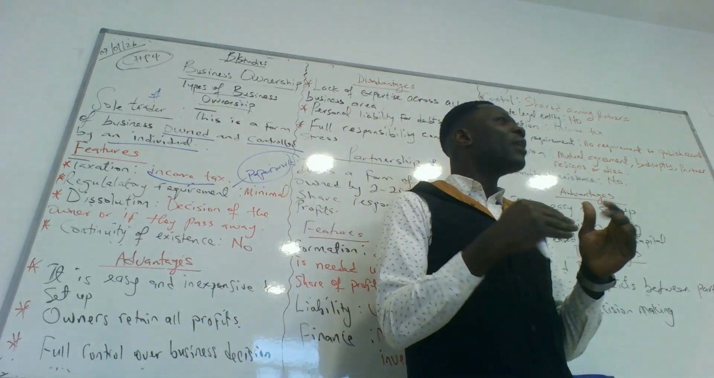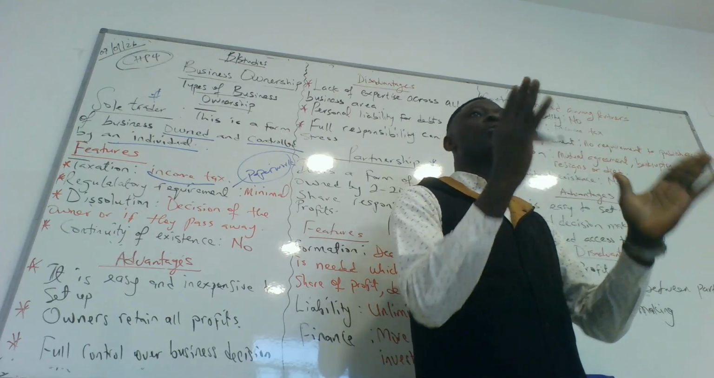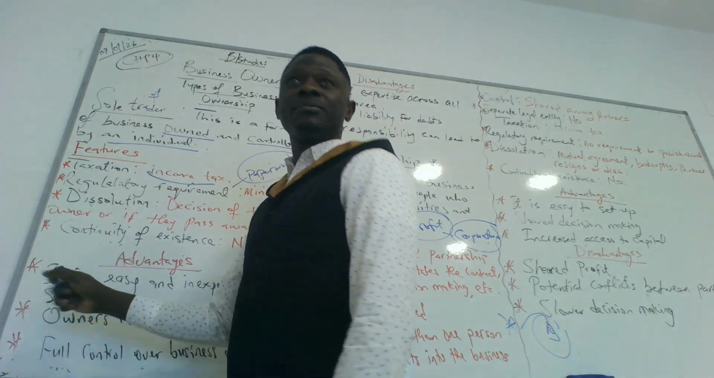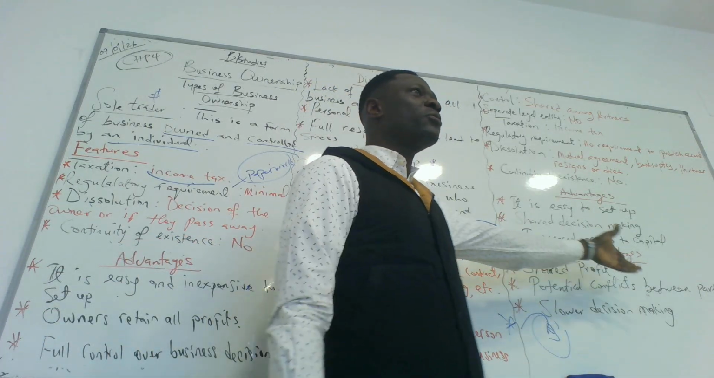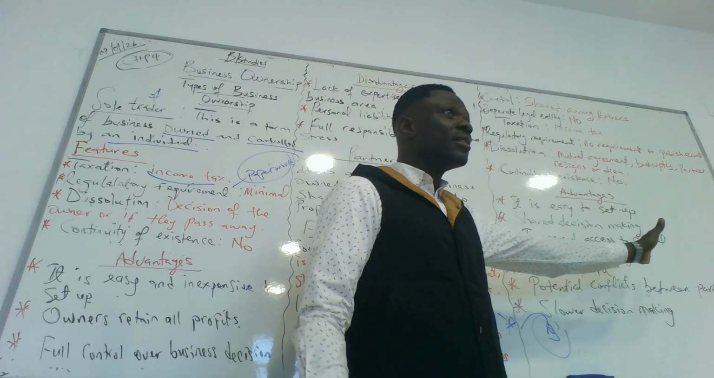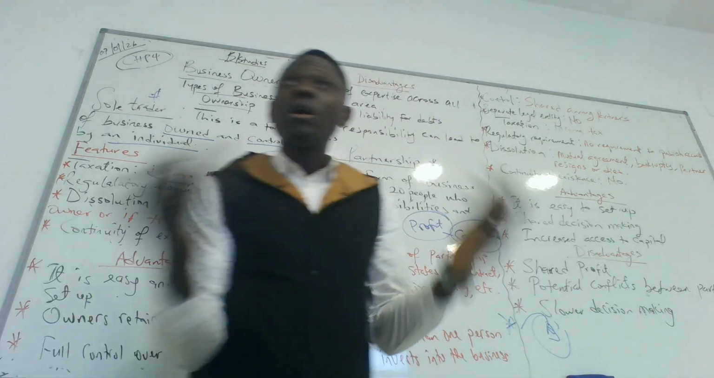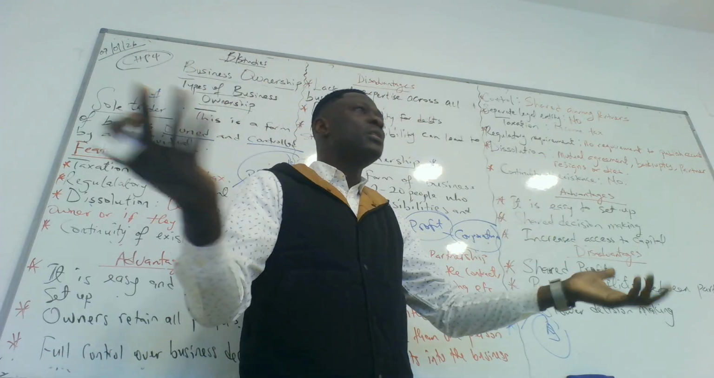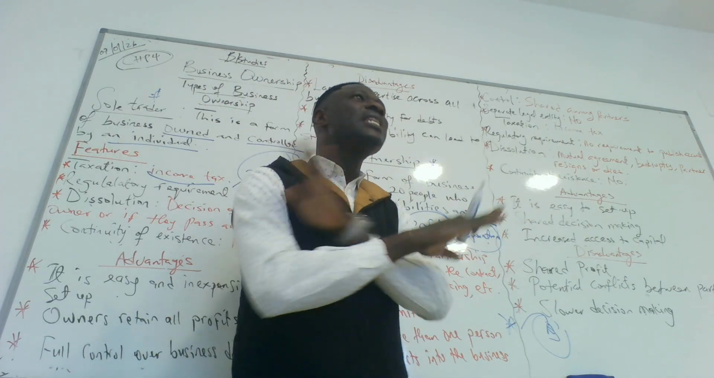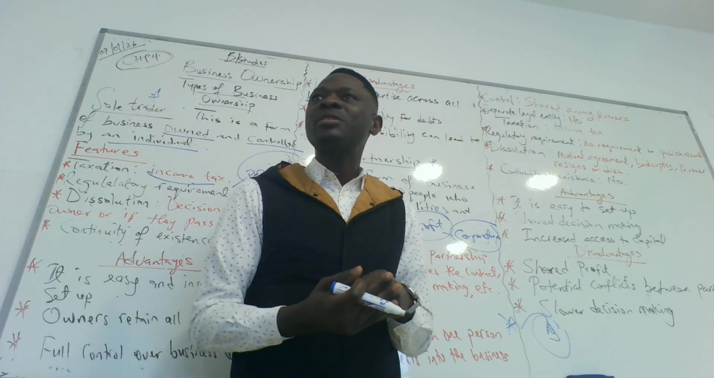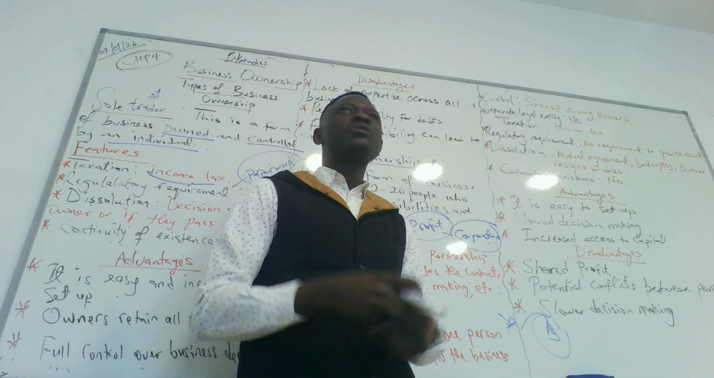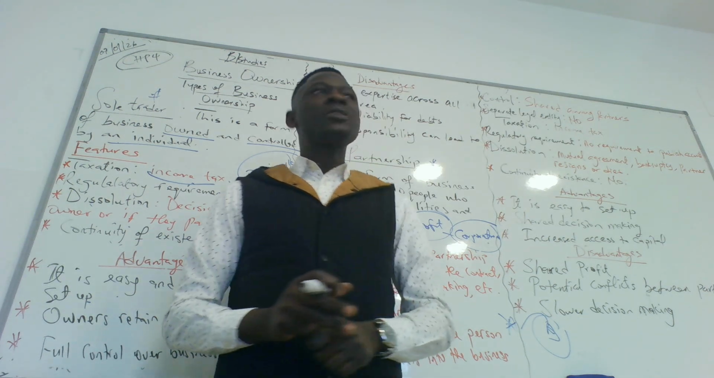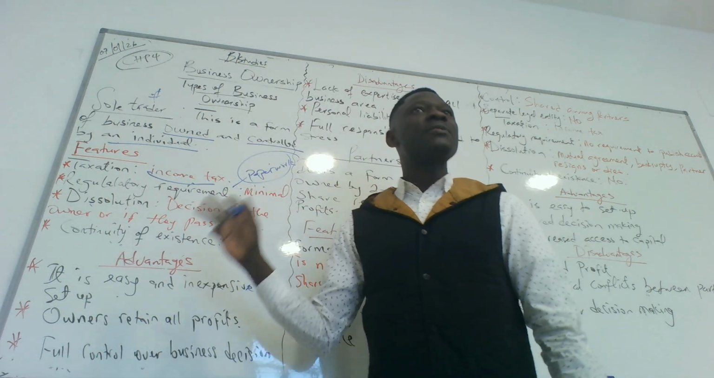What are the benefits of having a business owned and controlled by you? Number one, it is easy and inexpensive to set up. Because it's a sole trader, you can set it up in front of your house. You can wake up today and start the business. You don't need to see the government, you don't have to register with the register of companies. You can just start it immediately. So it is easy to set up and it is inexpensive because you can start up with a small amount of money. Do you understand the first advantage here?